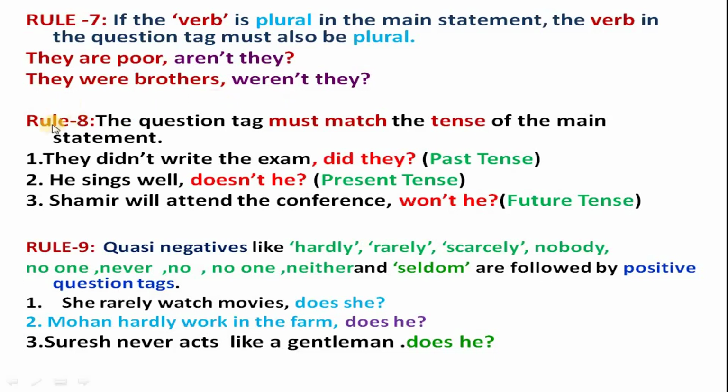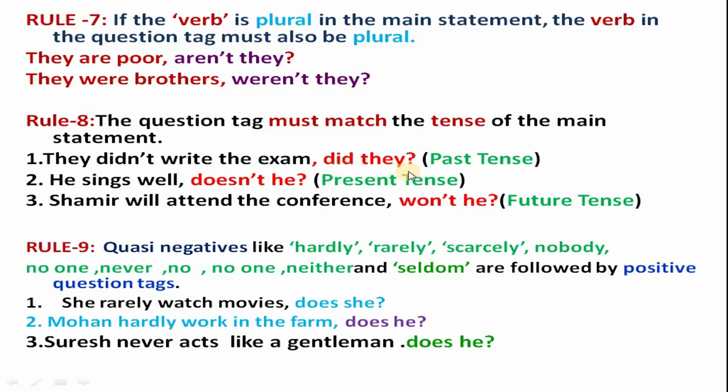So next one, rule number 8. Question tag must match the tense of the main statement. Mind it, when the statement is in past tense, then the tag is also past tense. If it is present tense, the tag is also present tense. If it is future tense, then the tag is also future tense. First example: They didn't write the exam. The question tag is, did they? It is a past tense statement.